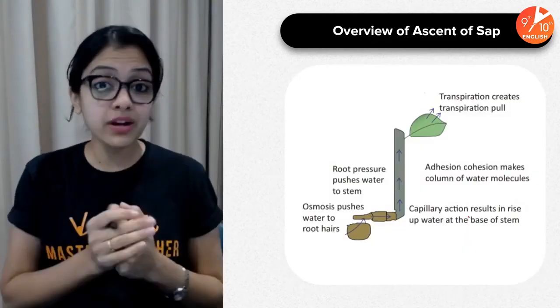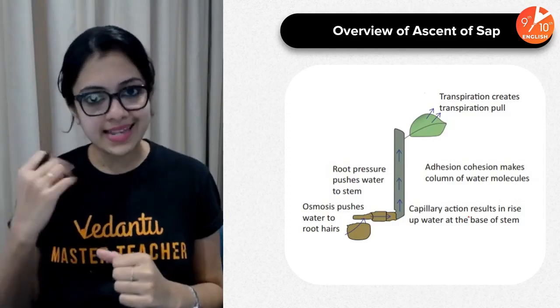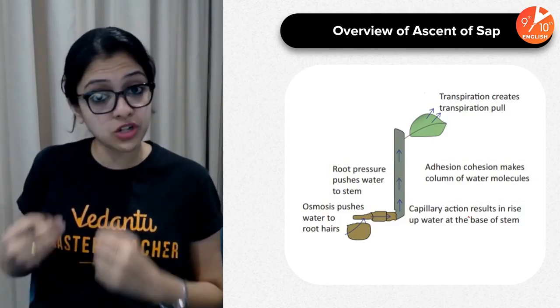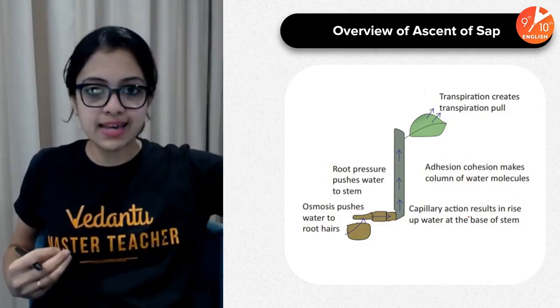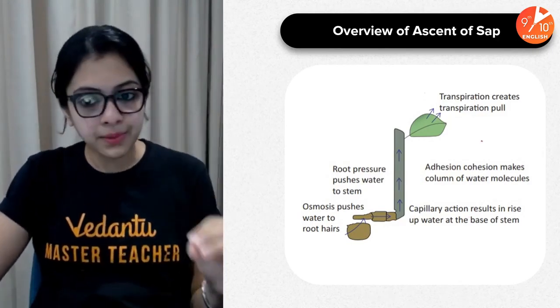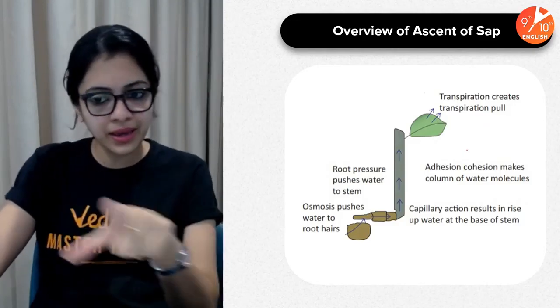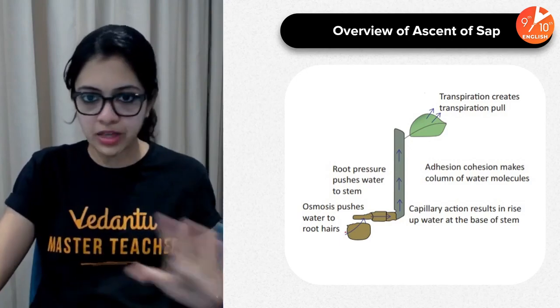So here is an overview of Ascent of Sap. So basically, you've got an idea about how cell sap, or how that water can move from the lowest cells, which are the root hair cells of a plant, till the uppermost regions of a plant body. So this is the overview. Remember that transpiration creates transpirational pull. You can look at it in any way, like as in you can either start with transpiration or you can start with osmosis. That's all right.